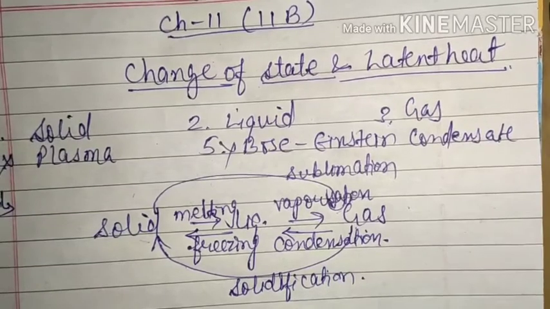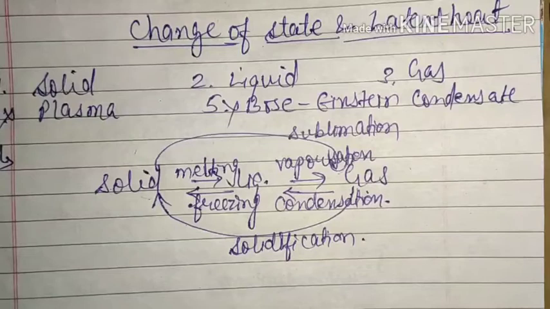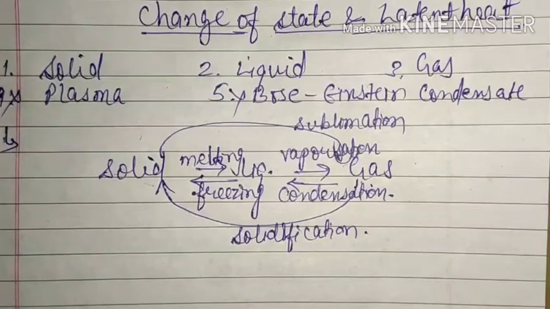These all things we have learned in our previous classes. Now here we are learning this chapter for one important concept, that during all this process we have to specify a particular temperature and pressure. That means right now whatever we will study, we will consider that the pressure remains constant, that is everything we are conducting at 1 atmospheric pressure only.